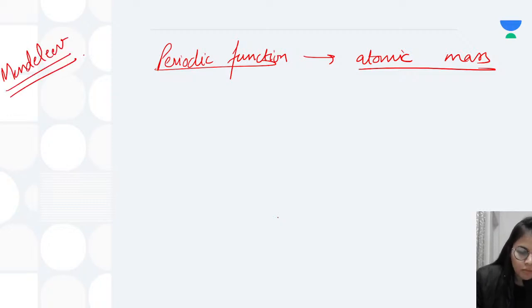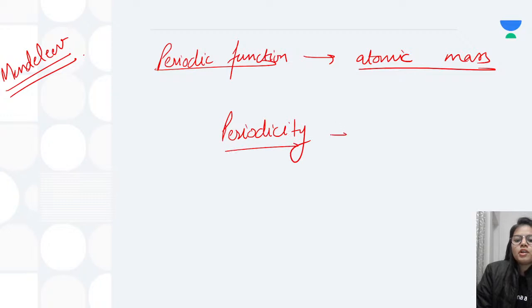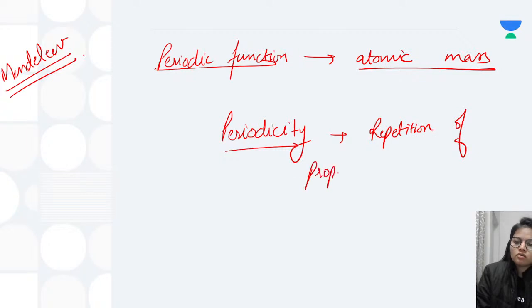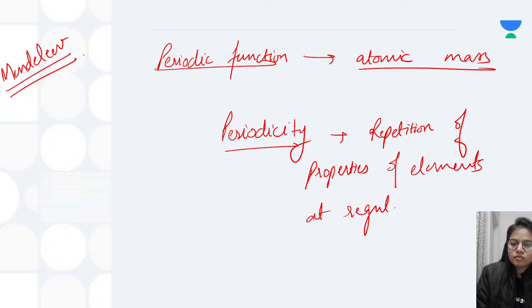Now, talking about the periodicity: what is meant by periodicity first of all? Periodicity is the repetition of certain properties of the elements at regular intervals. So that is meant by periodicity.